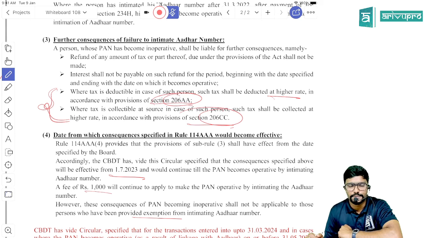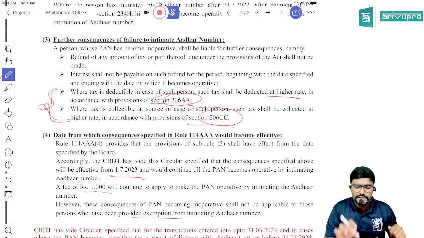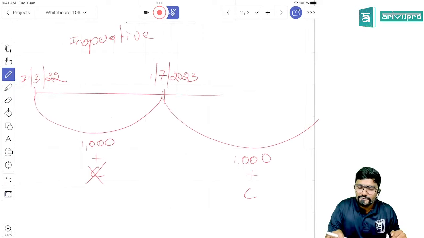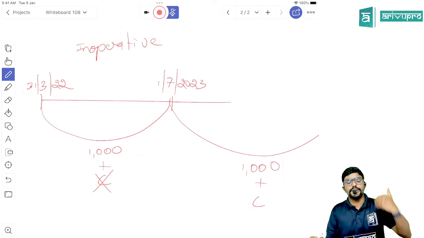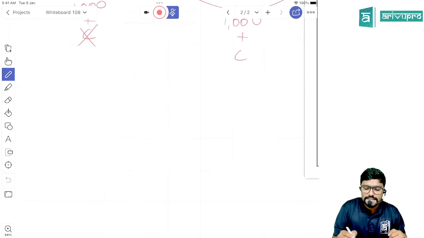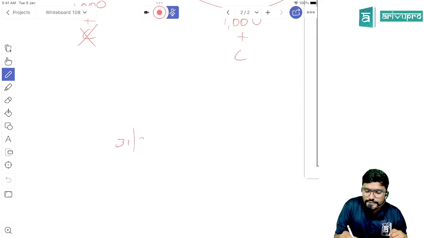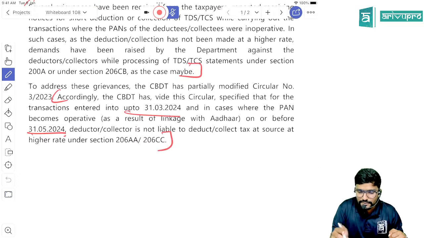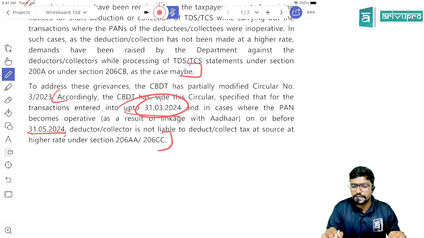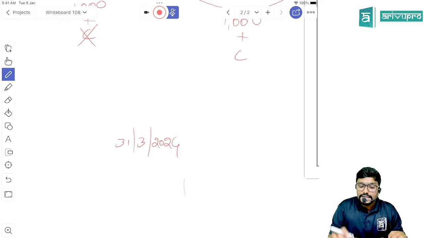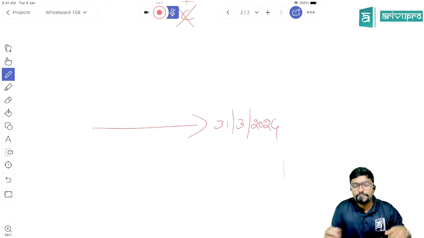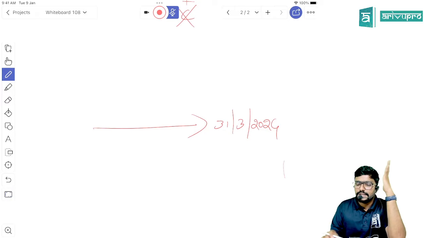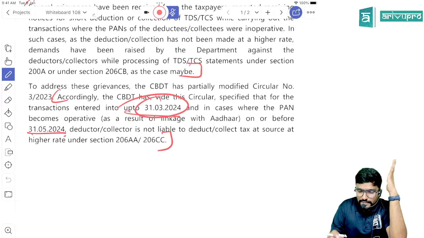But they told these two are not applicable from 1st July 2023. They told for the transactions which are entered up to 31st March 2024. That is the date they have told you, 31st March 2024.